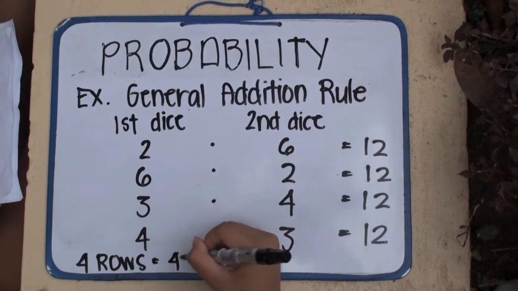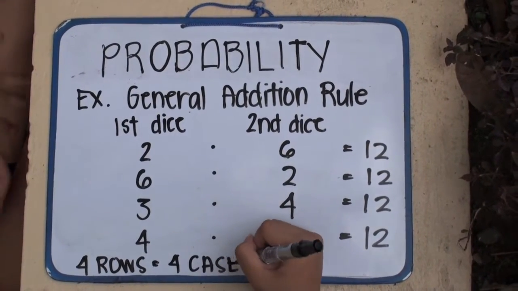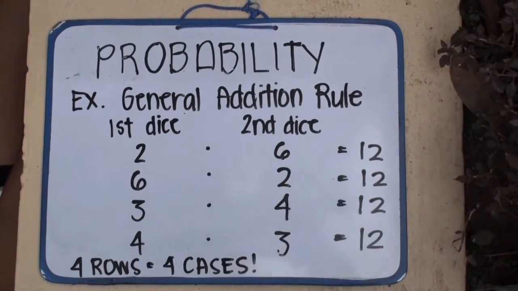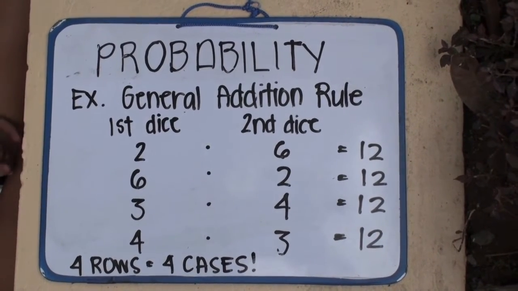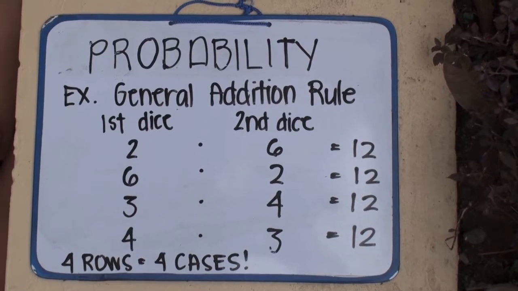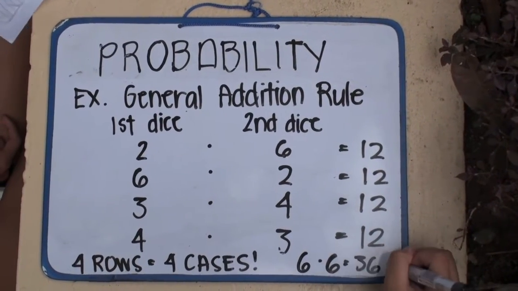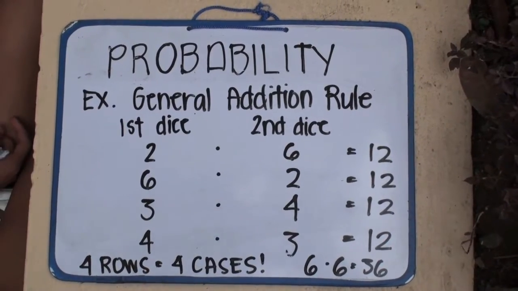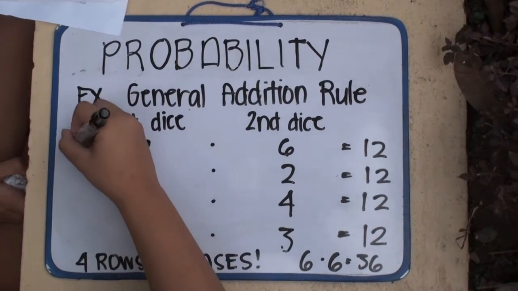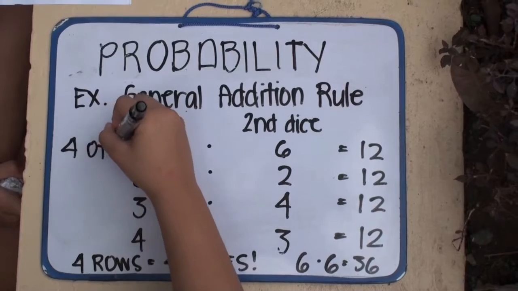We can see in the table that there are 4 rows, meaning 4 cases. And since the total number of faces in each die is 6, the total number of possibilities is 6 times 6 equal to 36. Thus, the probability is 4 over 36 or 1 over 9.